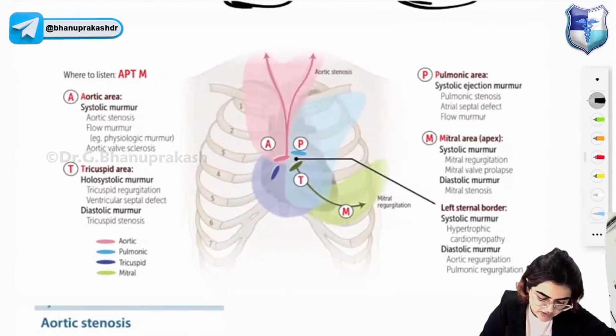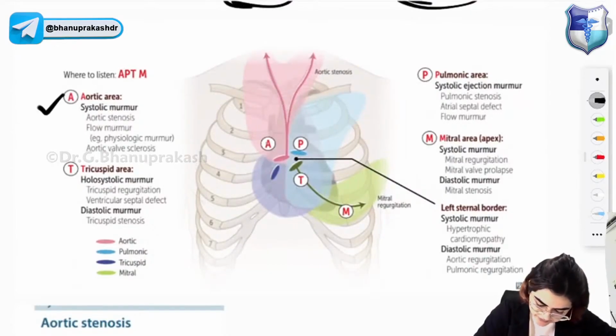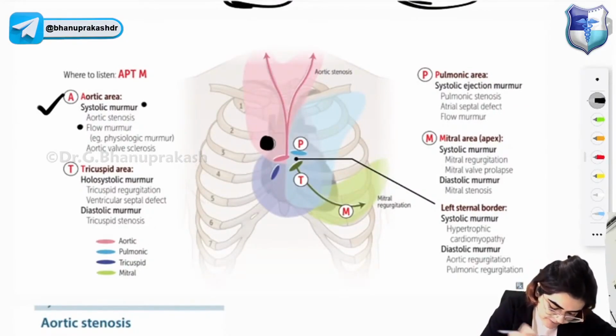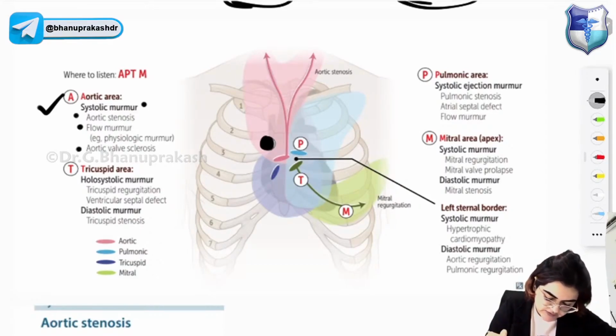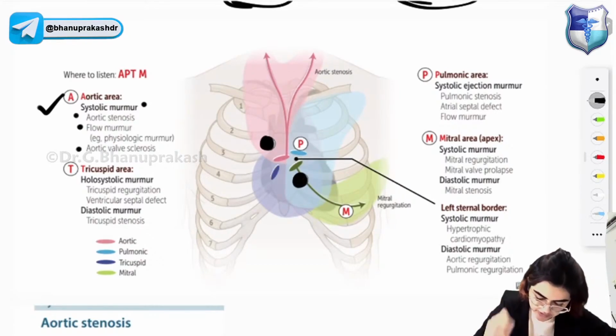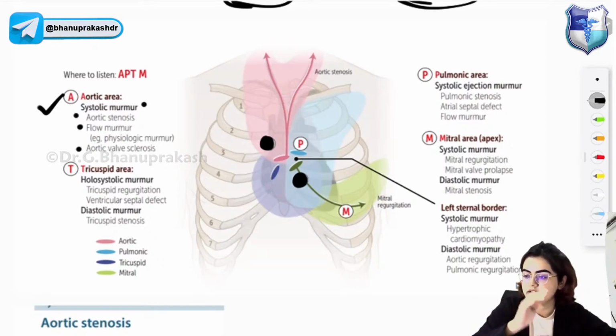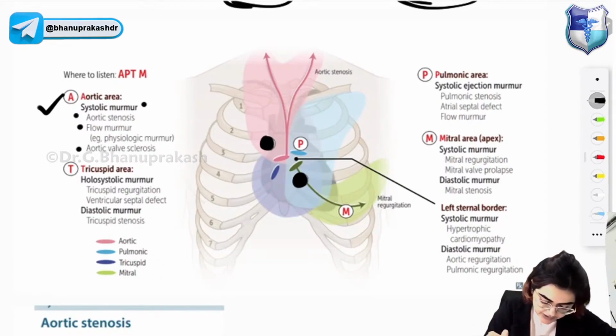on auscultation of the heart. So the aortic area. This one is the aortic area where you get to listen the systolic murmurs, that is murmurs of aortic stenosis, flow murmur and aortic valve sclerosis. This one is the tricuspid area. Okay, let me show you. So this is tricuspid area where the tricuspid valve abnormalities will be auscultated. So in tricuspid area, you can auscultate the tricuspid regurgitation murmur, ventricular septal defect, as well as the diastolic murmur in case of tricuspid stenosis.